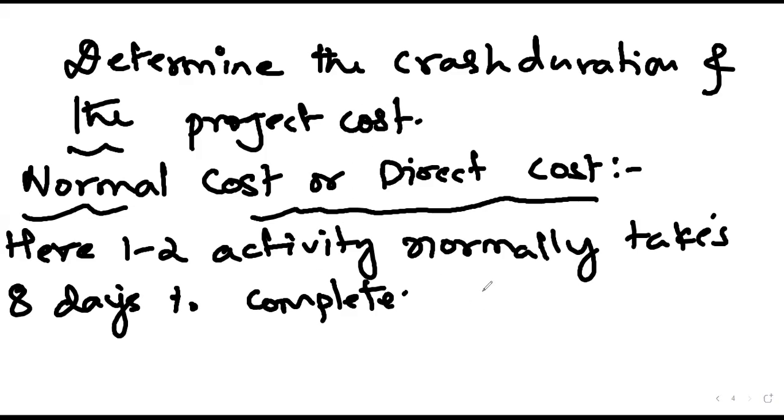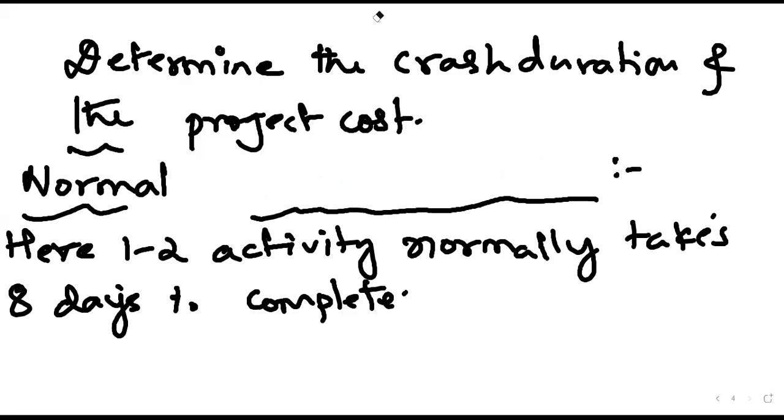Normal cost. Or else make it as normal duration. Just make this change.